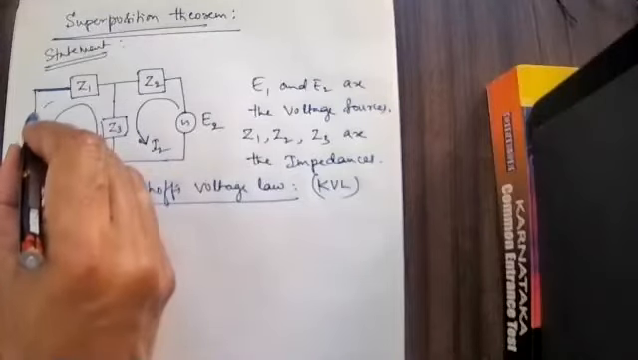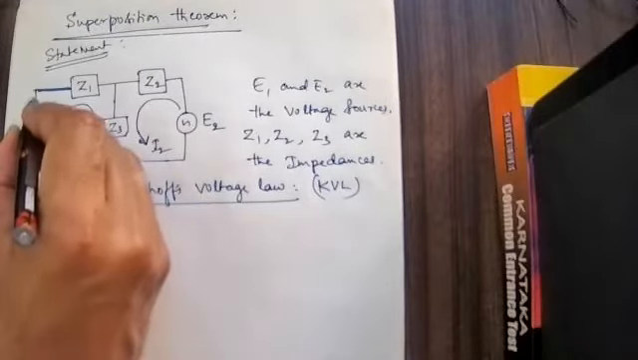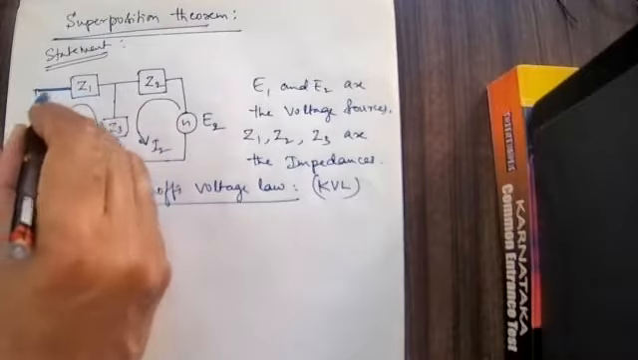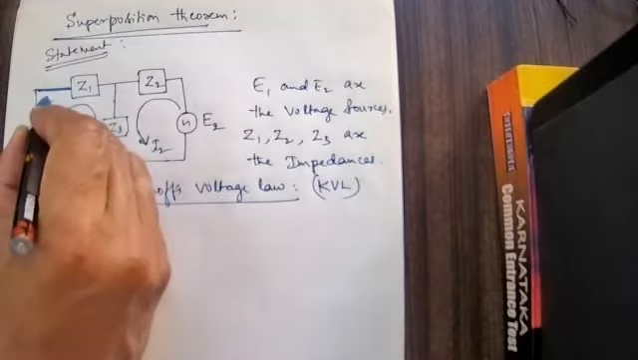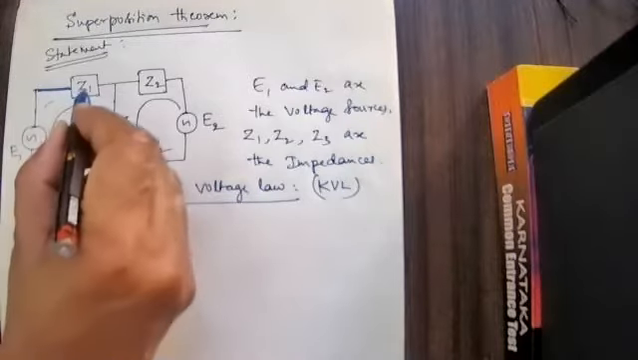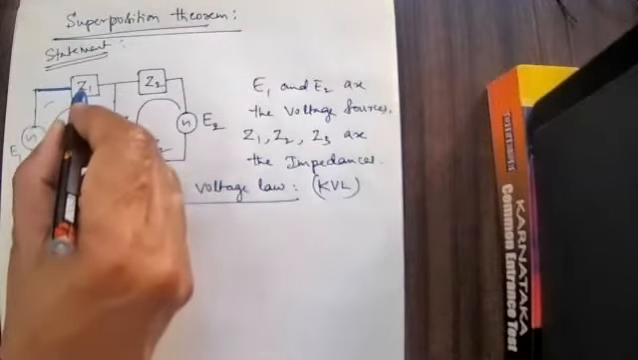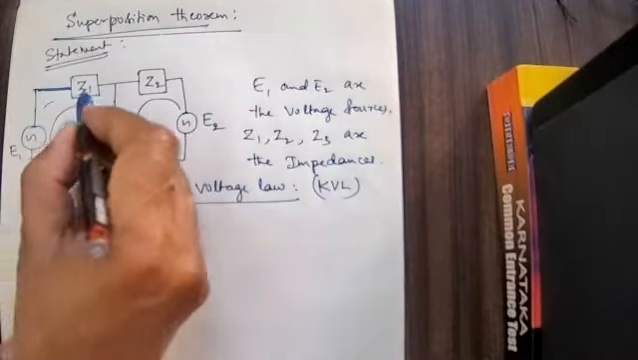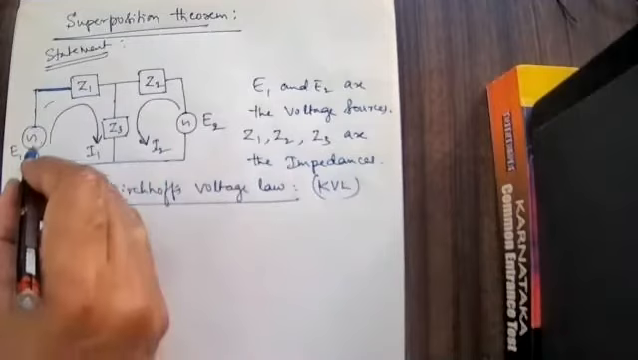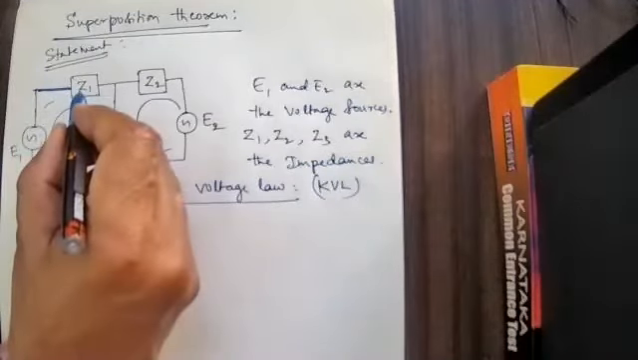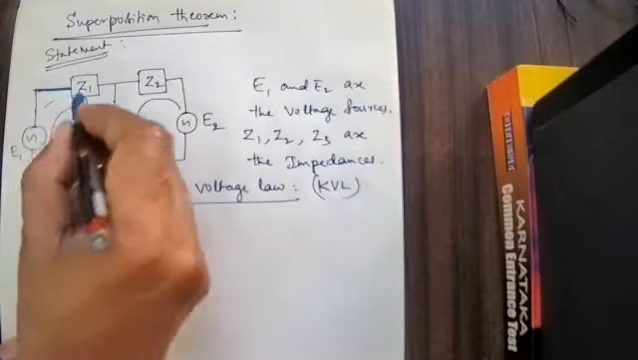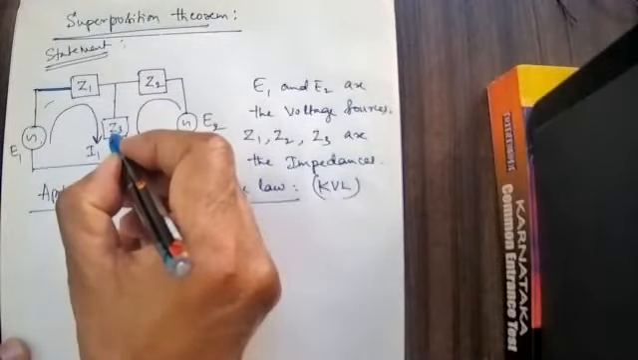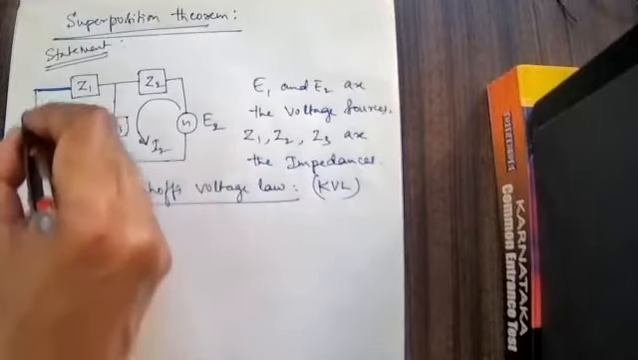Here the current flowing is I1. I1 into Z1, current into opposition. You have to take current into resistance. Second PUC concept. Here, instead of resistance, I am choosing impedance. So I1 into Z1, and here I1 into Z3, this is finished.